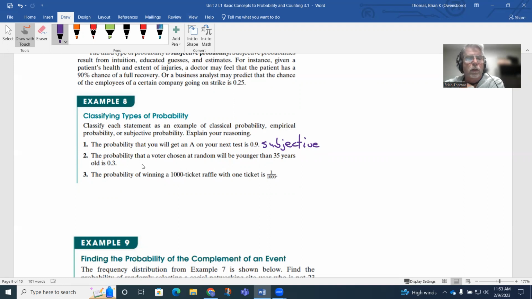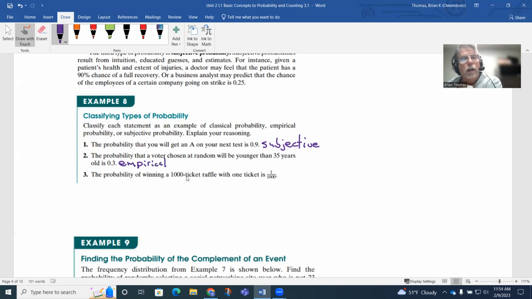So the next one is the probability that a voter chosen at random will be younger than 35 years old is 0.3. Now, remember, voters have different ages. So demographics, the people younger than 35 may not be the same as the people older than 35, because of those categories. So I don't think those are equally likely events. But this is based on probably some type of survey. So observations have been made through surveys. So this is probably going to be more what we call empirical. There's not an equal likelihood of that happening.